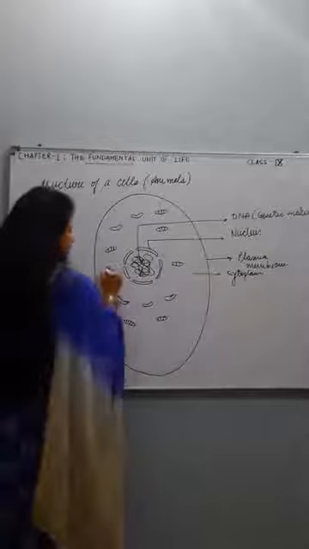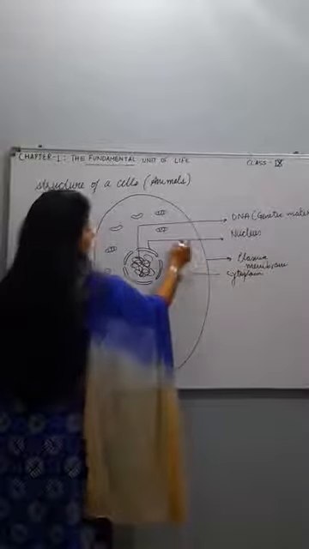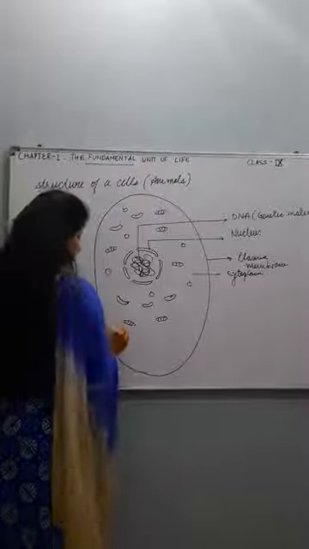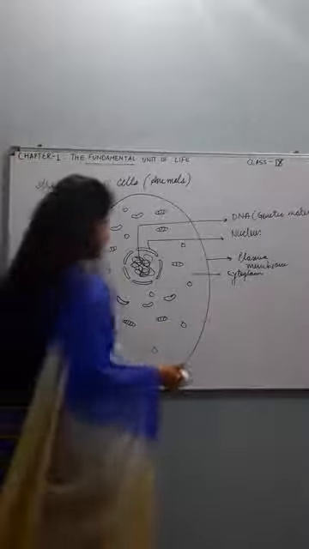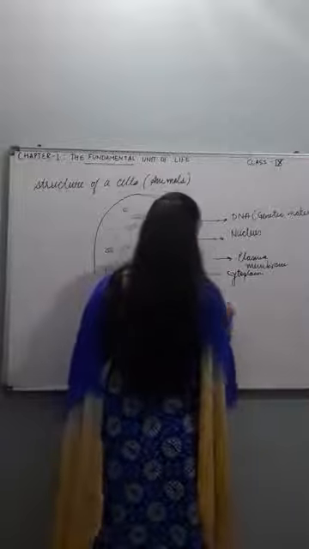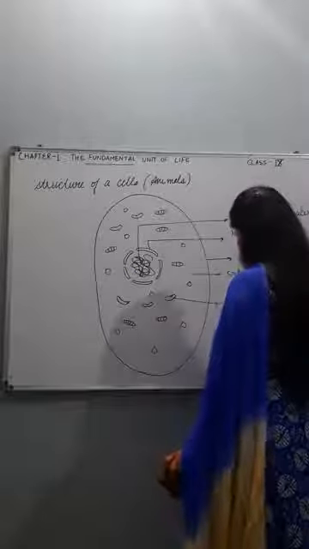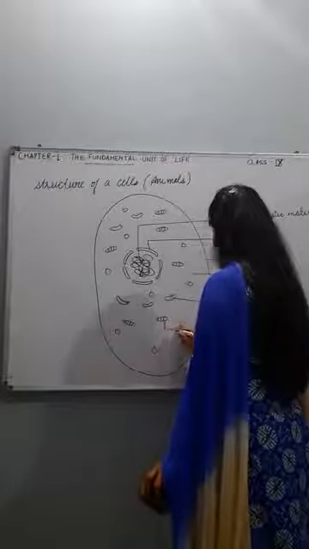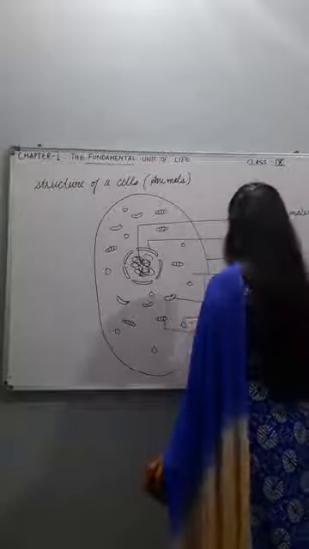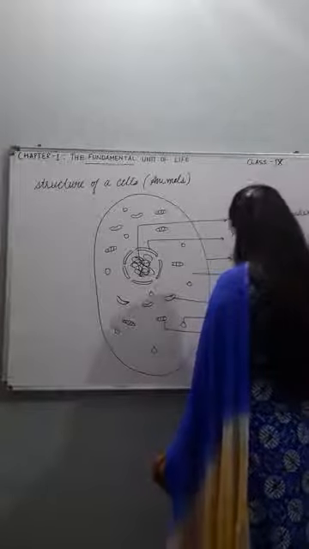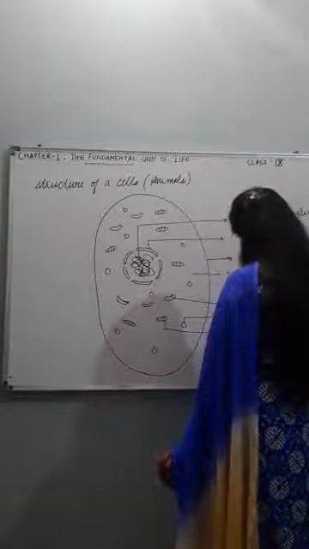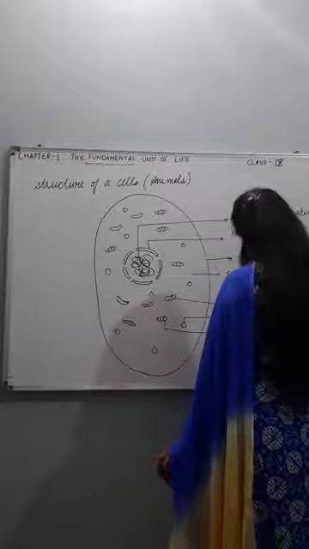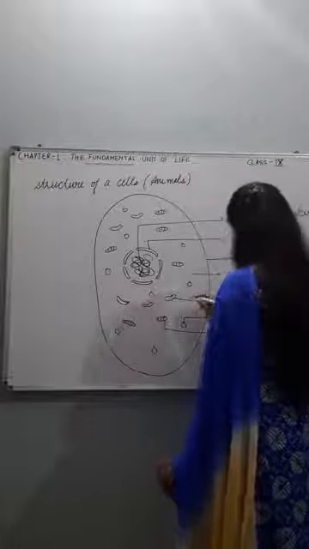Then vacuoles. So let us give them the labeling. This was mitochondria. This is vacuole. This was ribosome.